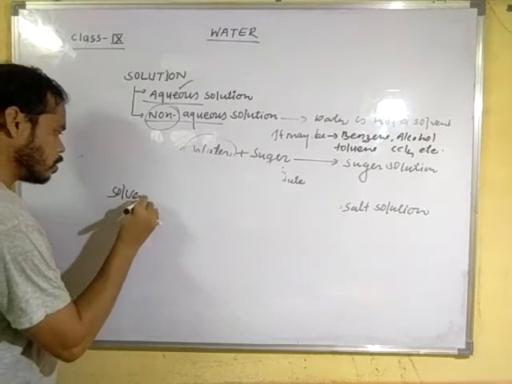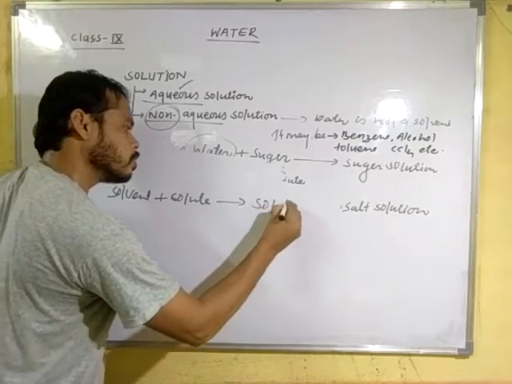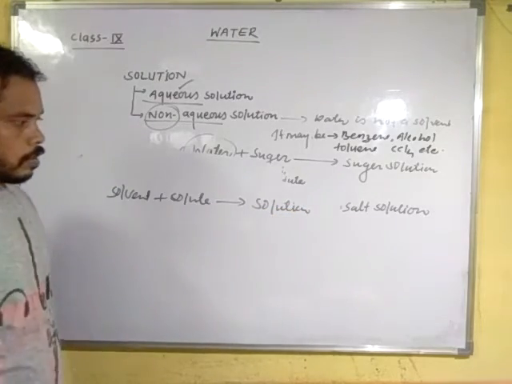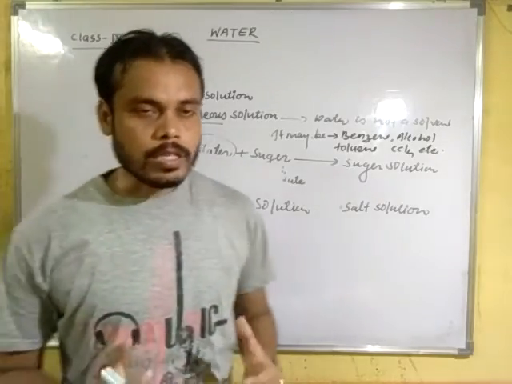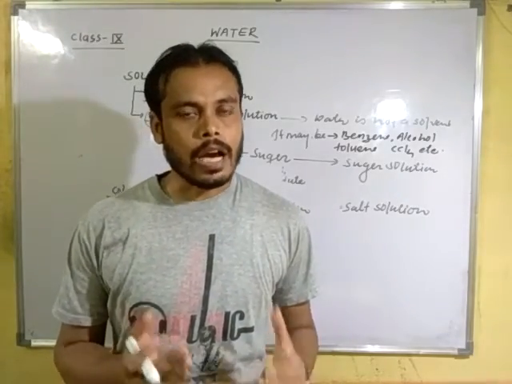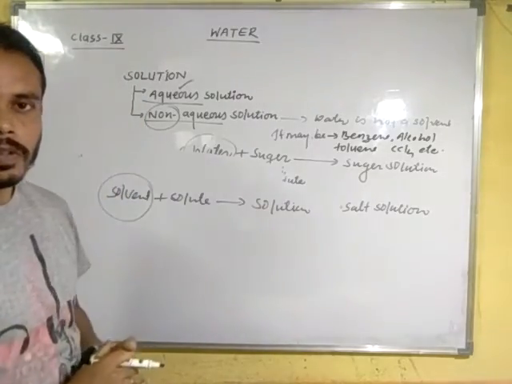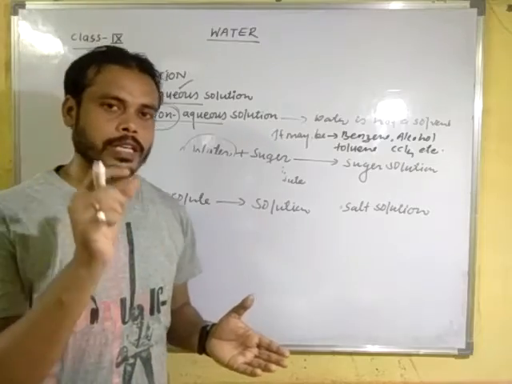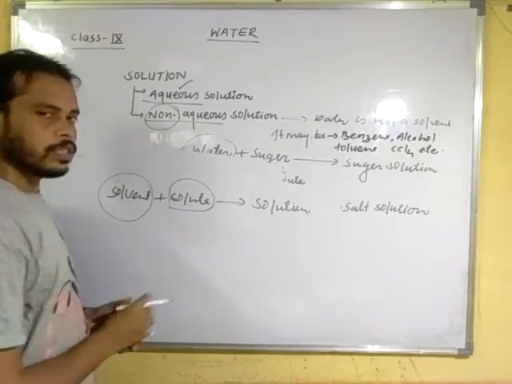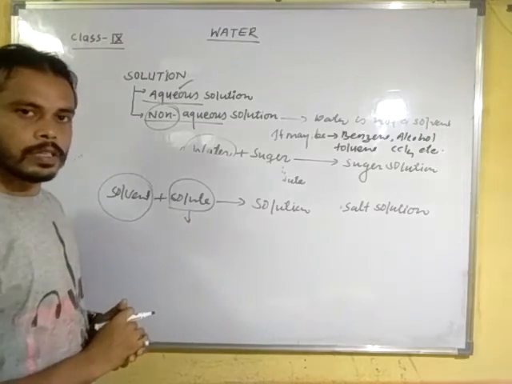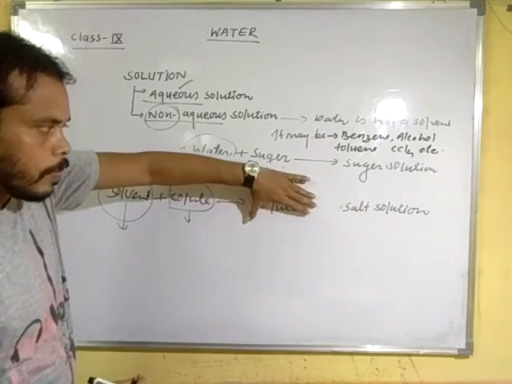Solvent and solute make solution. In solution, the substance which is present in large quantity is known as solvent. While the substance present in less quantity compared to the other part is called solute. That means it should be in less amount, and the solvent should be in large amount in the solution.